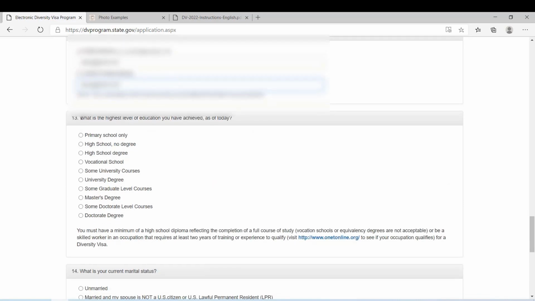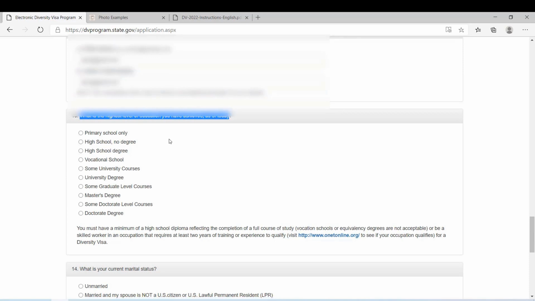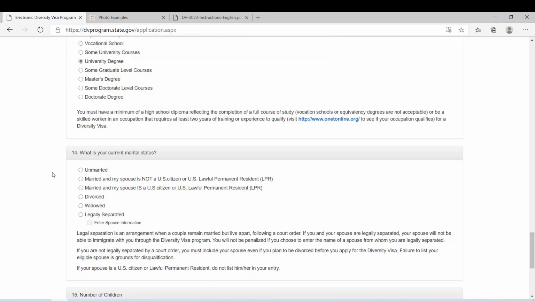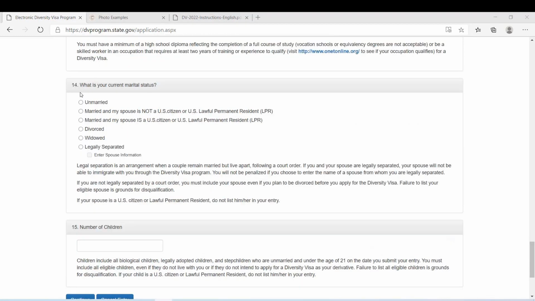and here it's asking what's the highest level of education you have as of today. So I have some undergraduate degree, so I'm going to click here. Alright, next question is asking whether you are married or not. So you have several options to select: unmarried, married and spouse is not a US citizen or not a green card holder, married, US spouse is US citizen or green card holder, divorced, widowed, legally separated.